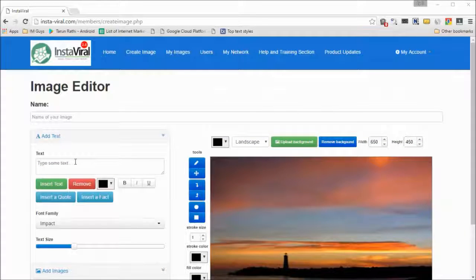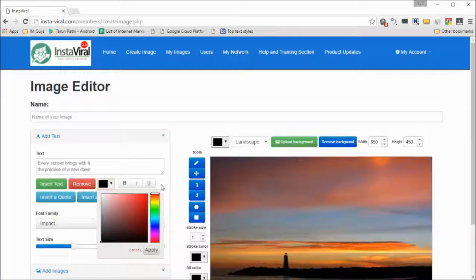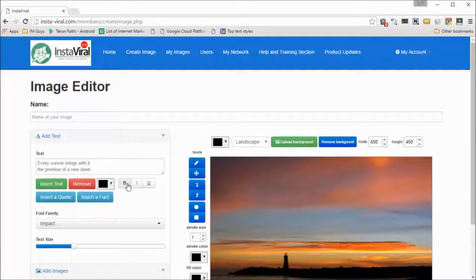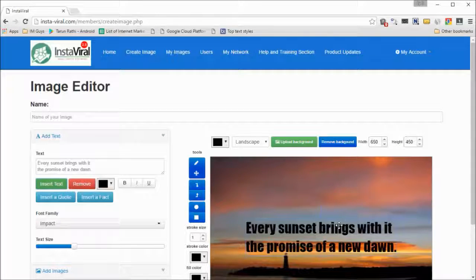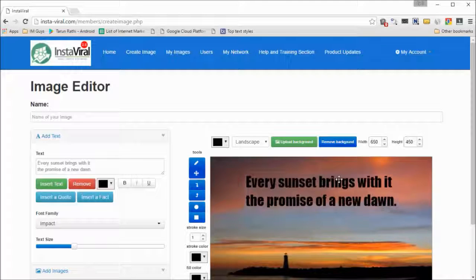So let's start by adding some text. Let's put in a little quotation. So we've got our quotation over here, and we can then select the color that we want it to be in. We can select whether we want it to be bold, italic, or underlined. So let's start by clicking on insert text and bringing this quotation onto our image.